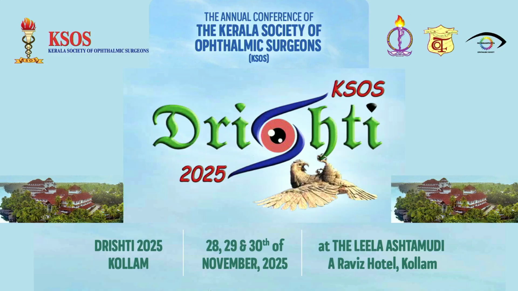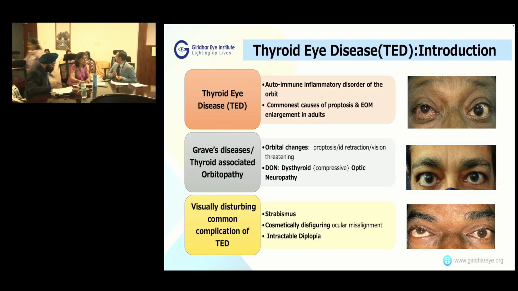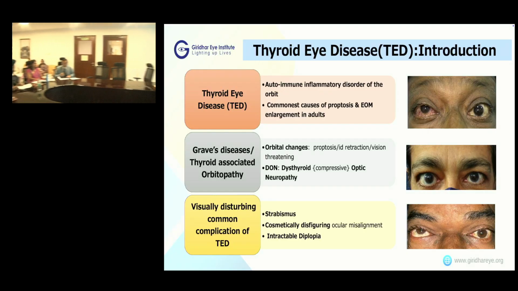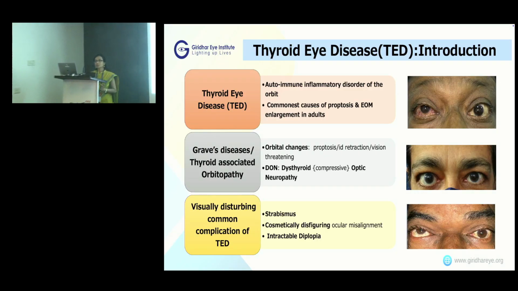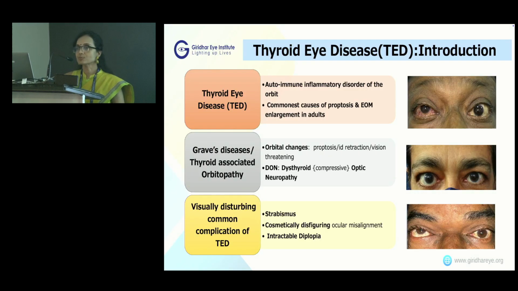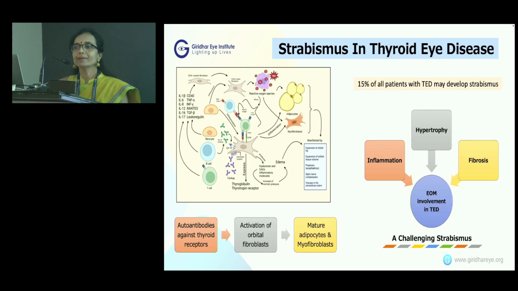Very warm good afternoon to one and all, respected judges and my dear colleagues. We all know that thyroid eye disease is the commonest cause of proptosis and extraocular muscle enlargement in adults. Apart from orbital changes and dysthyroid optic neuropathy, it produces cosmetically disfiguring strabismus with intractable diplopia. About 15% of all patients with thyroid eye disease develop strabismus in the acute inflammatory stage due to hypertrophy of the muscles, and later in the chronic inactive stage due to fibrosis.